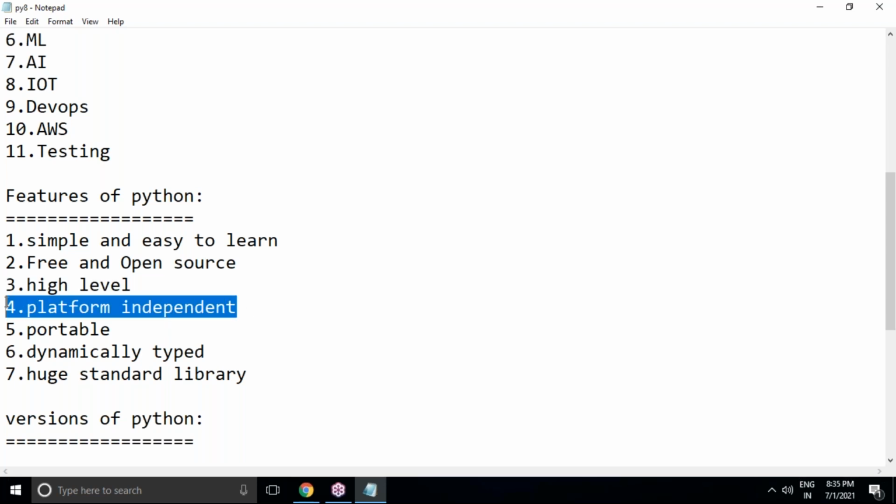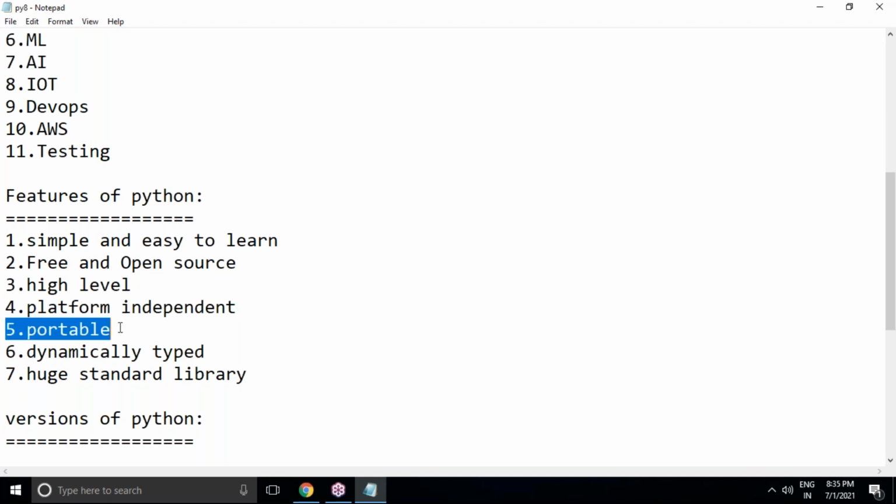It is cross platform. It can be run on any platform like Windows, Linux, Mac OS, any operating system. Python programs are portable. If you shift from one platform to another platform, then the result will be the same with Python programs, that is portable in nature.